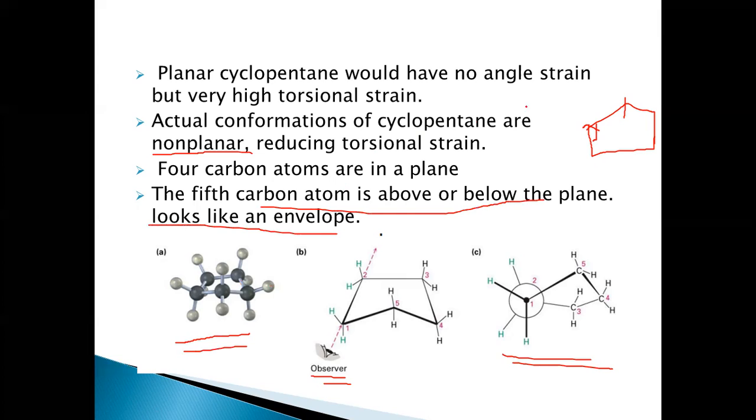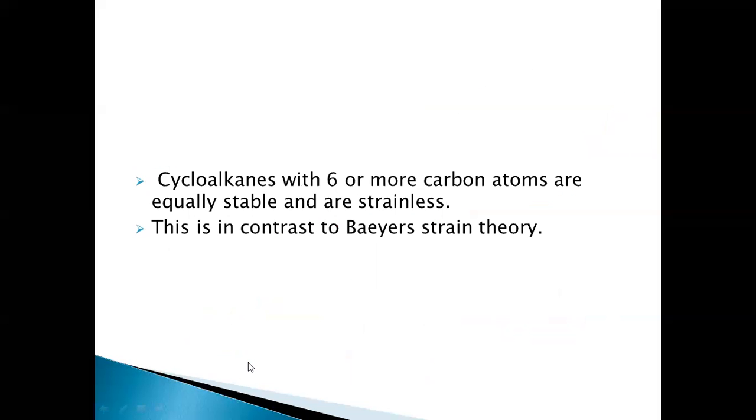So it has no angle strain but very high torsional strain, because of which cyclopentane is less stable than cyclohexane. This is how we could explain the stability of the different cycloalkanes based on the heats of combustion values.